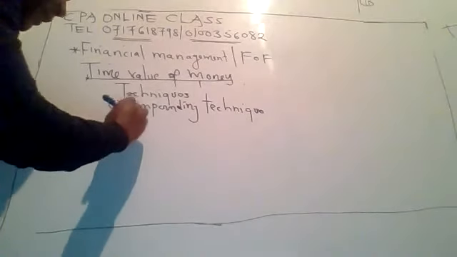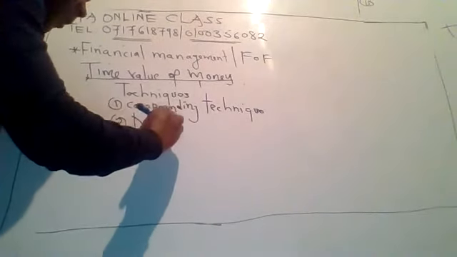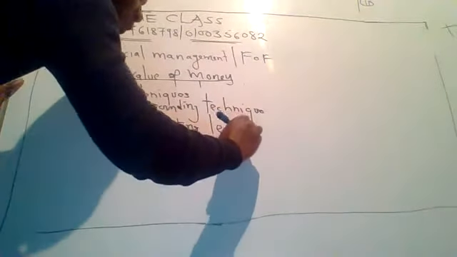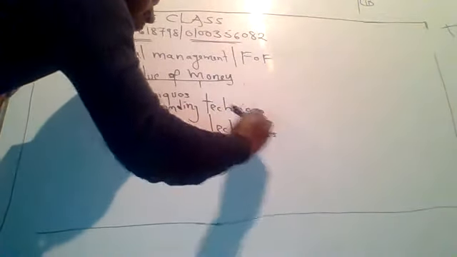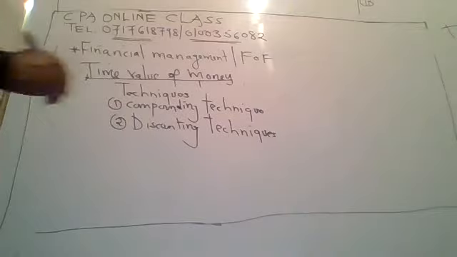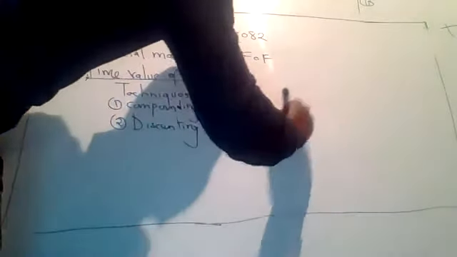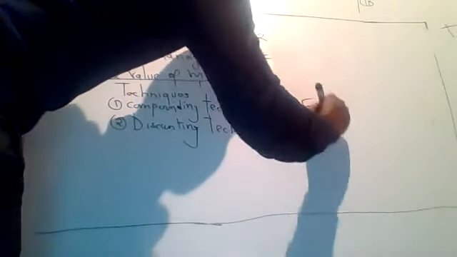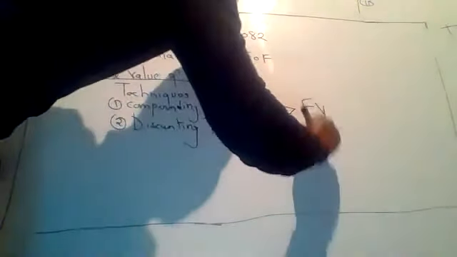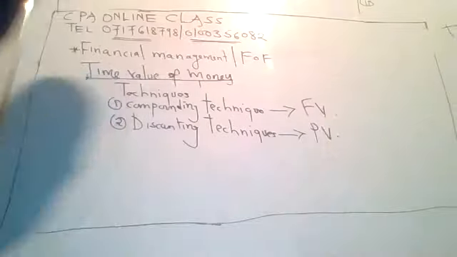Number two is the discounting technique. We will use these techniques to evaluate our time value of money. When we say the compounding technique, this is where we are determining the future value. And the discounting technique is where we are determining the present value.